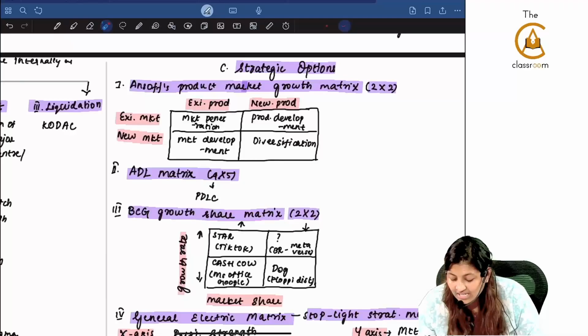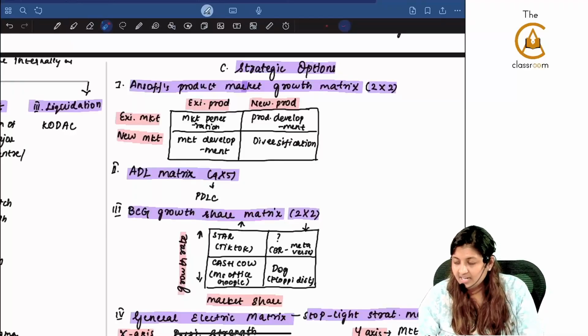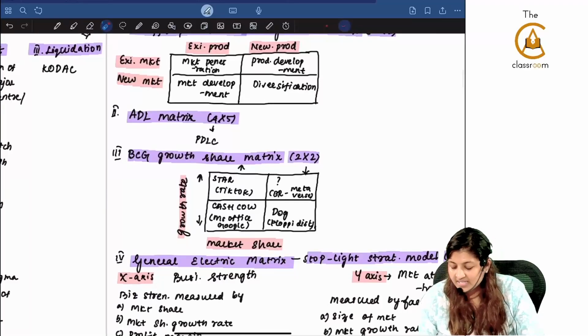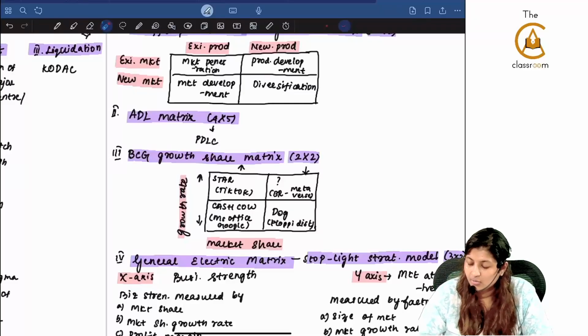The next is the Arthur D. Little matrix. That is a 4x5 matrix. On one side we had product life cycle, and on the other side we had competitive position. Then the BCG growth share matrix, a 2x2 matrix. On one side we have market share, on the other side growth rate. Market share is high, growth rate is high.